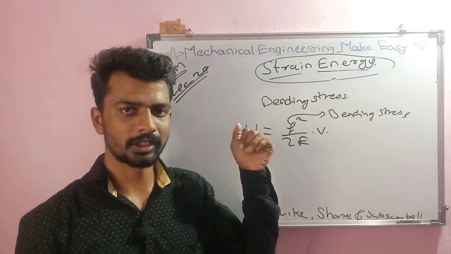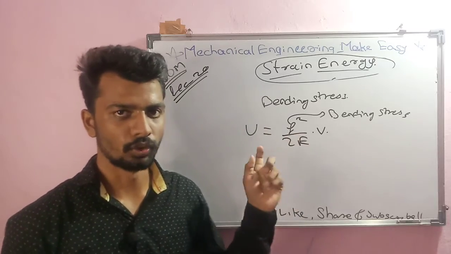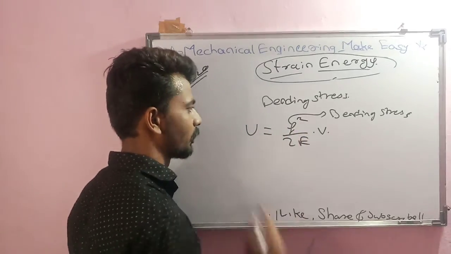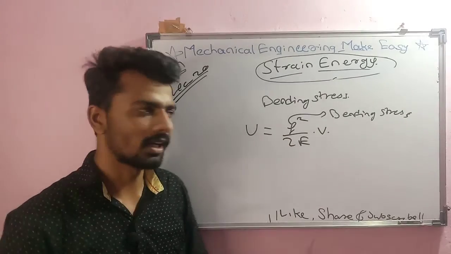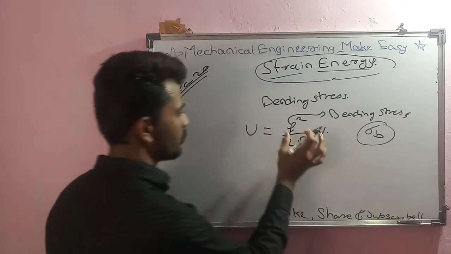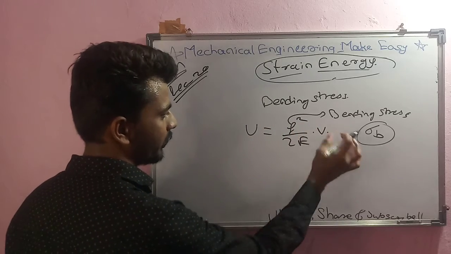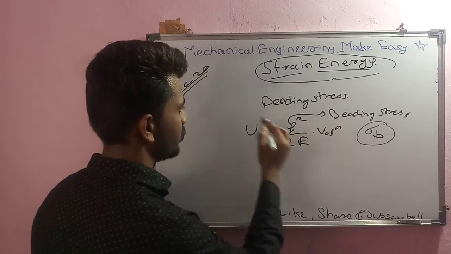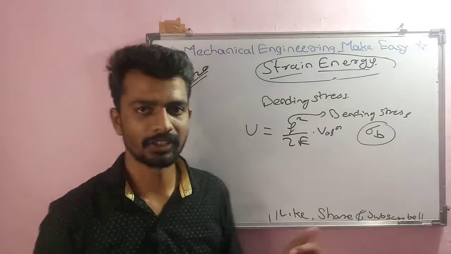Why have I given the notation as F? Because we have used the notation sigma for the gradual stress, that's why I have just changed the notation. Otherwise you can use sigma also, or you can use sigma B. This notation is also okay. Sigma B square upon 2E into volume of body. This is nothing but strain energy due to bending stress.